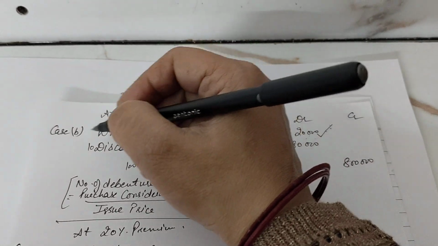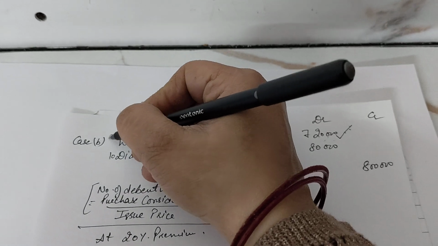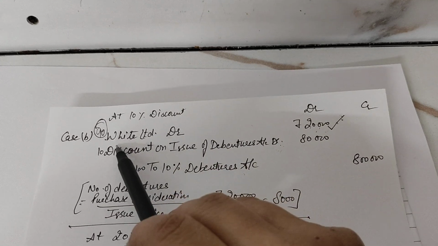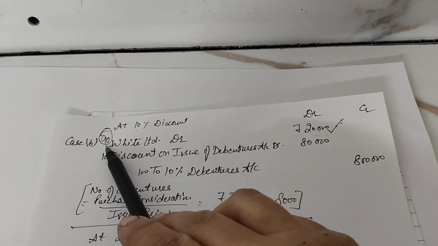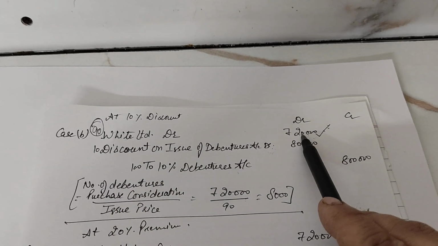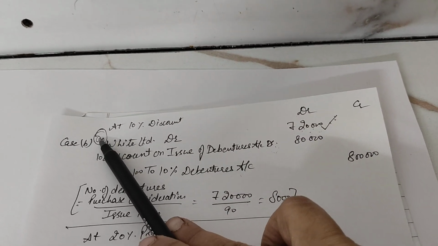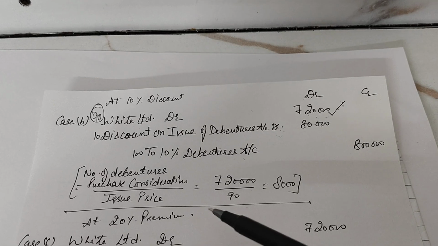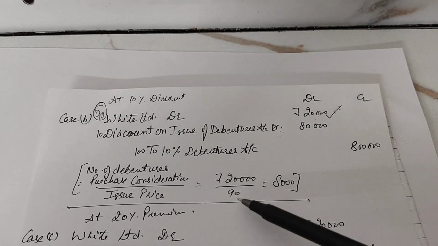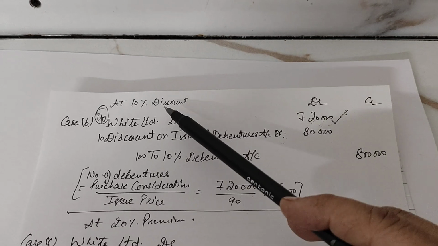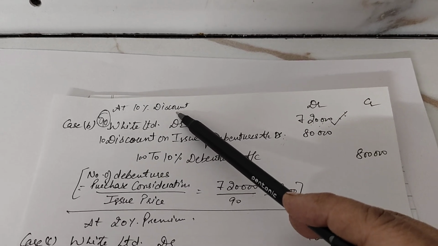How much should be given for the White Limited here? That is 90. How much is to be debited for White Limited here? That is 90. So this purchase consideration should be divided by 90. So what does the formula go? Purchase consideration divided by issue price. Issue price here was discount. Discount means less.